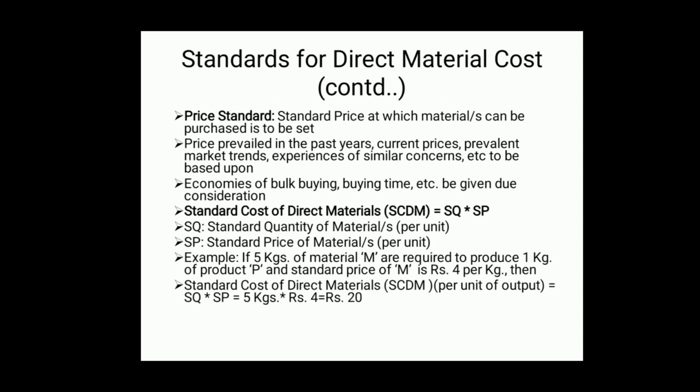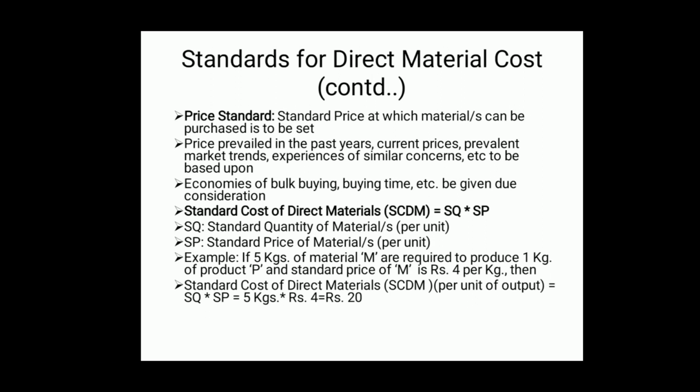Now, let us consider an illustration. If 5 kgs of material M are required to produce 1 kg of product P, see here, name of the product is assumed to be P and material, single material in this example is M. So, 5 kgs of M are being used in the production of product P. Here, to produce 1 kg of product P, 5 kgs of materials are required.